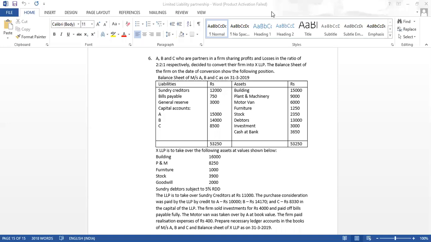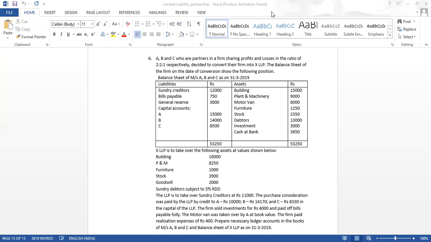This is the sum we will do today. A, B, and C, who are partners in a firm sharing profits and losses in the ratio of 2 is to 2 is to 1 respectively. So the capital profit sharing ratio of the partners is given. There are three partners in the business, A, B, and C. The profit sharing ratio is 2 is to 2 is to 1.